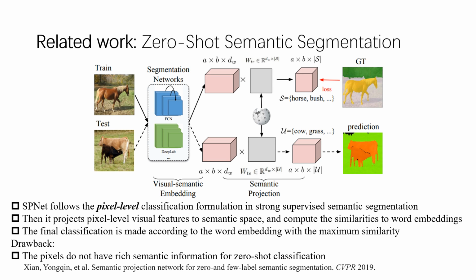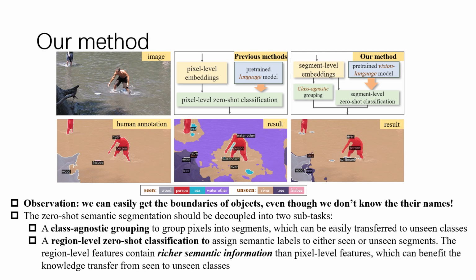Our method is based on the observation that we can easily get the boundaries of objects, even though we don't know their names. Therefore, we decouple the zero-shot semantic segmentation into two subtasks. The first is a class-agnostic grouping to group pixels into segments, which can be easily transferred to unseen classes. The second is a region-level zero-shot classification to assign semantic labels to either seen or unseen segments. The region-level features contain richer semantic information than pixel-level features, which can benefit the knowledge transfer from seen to unseen classes.